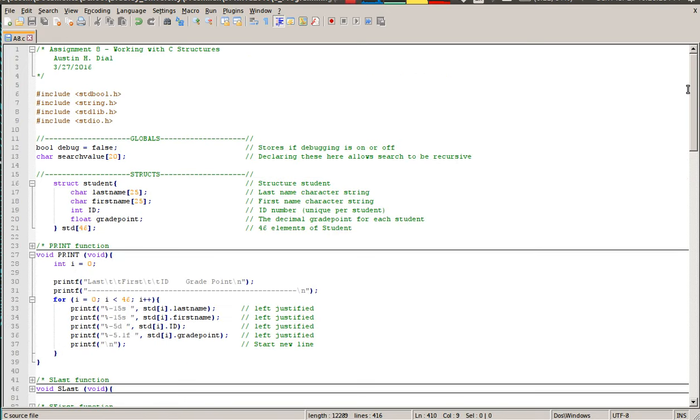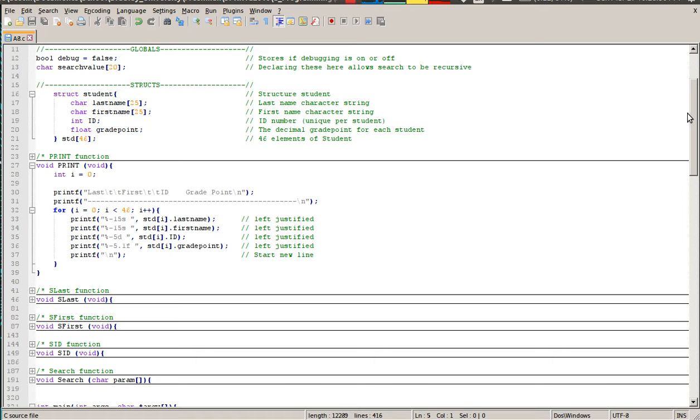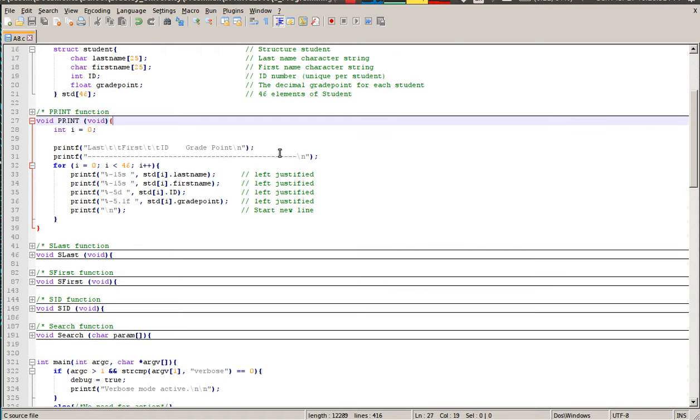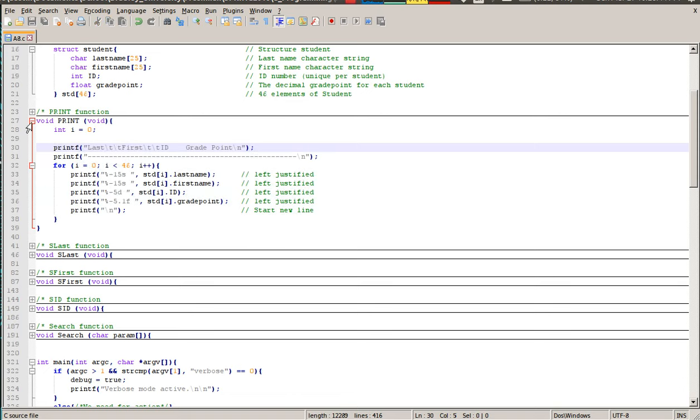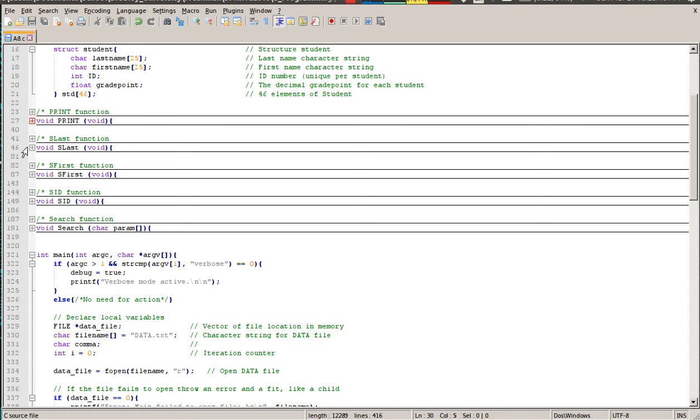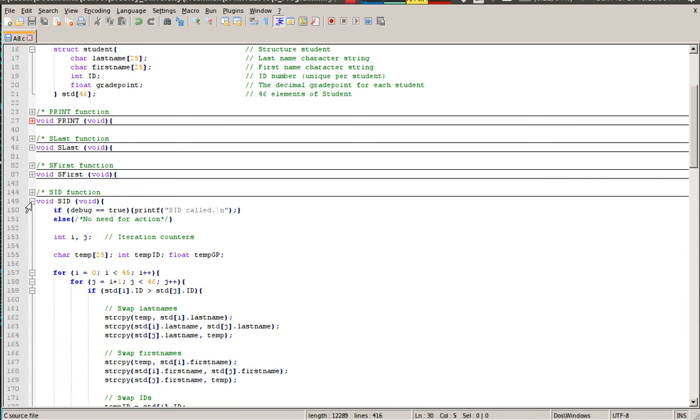The print function might look familiar, because it is. It's from the original main that was given to us in the folder. Originally, under that, they simply printed the actual structure, all of the entries in the structure. Within the main, I decided to make it its own function. That way I can call it and control it. Then you can also see that there's a sort last function, a sort first function, and a sort ID function.